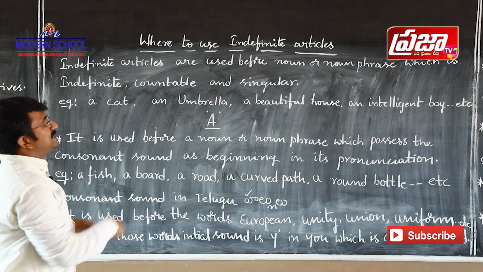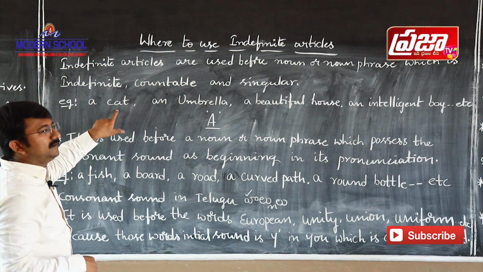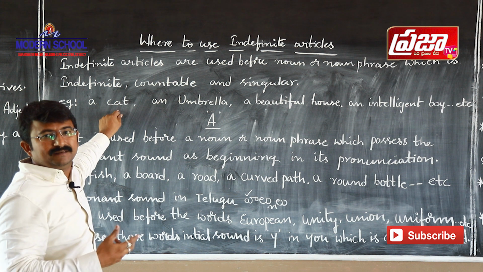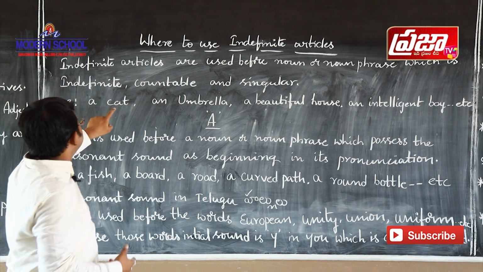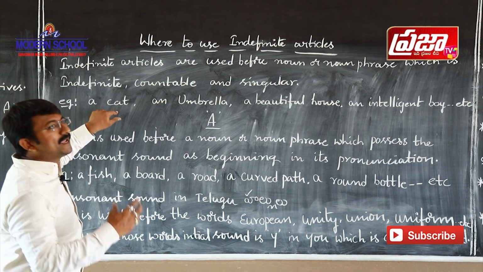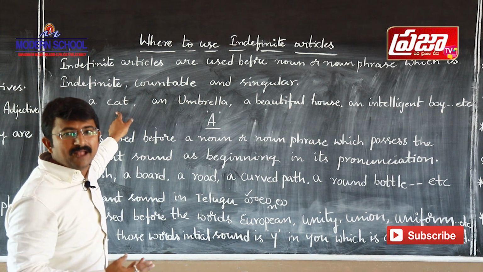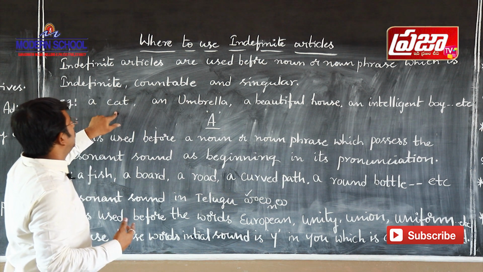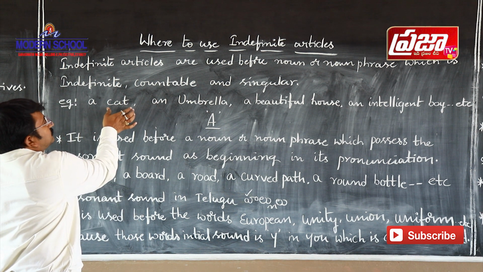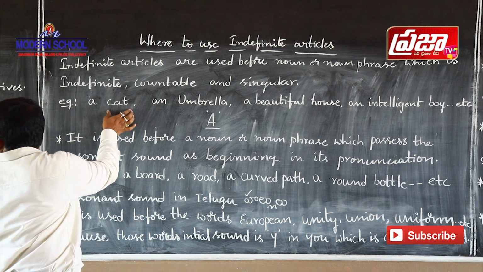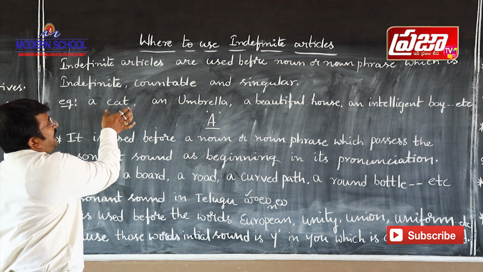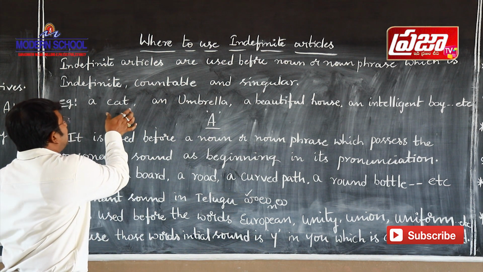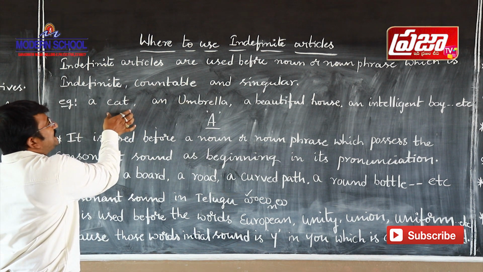Let us see some examples here. Cat. There are many cats. We are talking about one cat which is not particular, so this is indefinite, and we can count the cats: 1 cat, 2 cats, 3 cats, 4 cats, 5 cats, like that we count. Cat refers to one number, so it is in singular form.